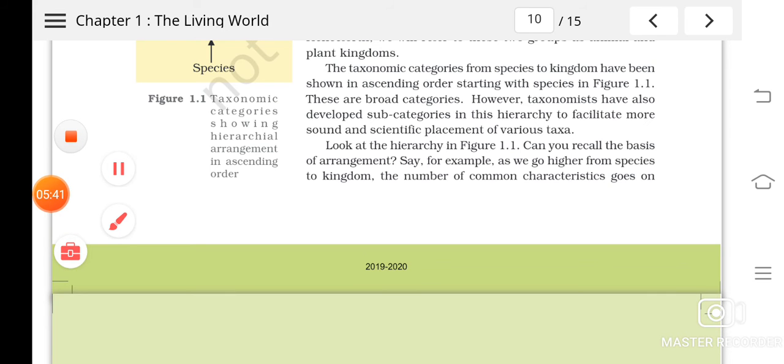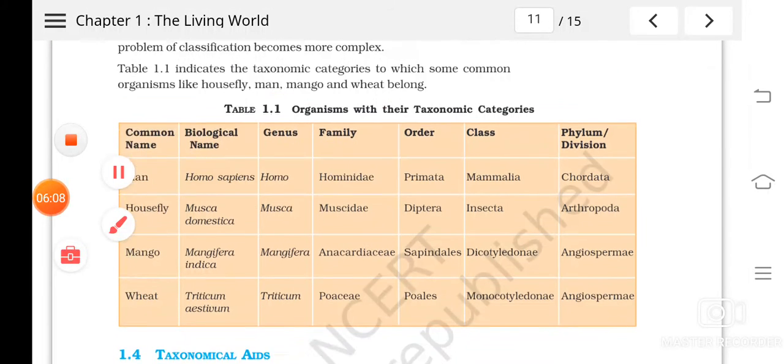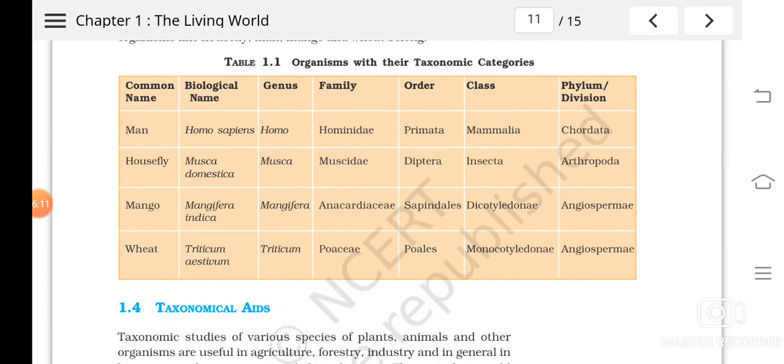So is it clear? What we have studied is taxonomy, isn't it? And then we have studied the categories, the different categories and taxon, and then the hierarchy of taxonomical categories showing hierarchical arrangement. So this much we have studied. Hope this much is very clear to you. Now we are going to study a new topic, and before that let's see some examples: common name, biological name, and how these organisms are classified.